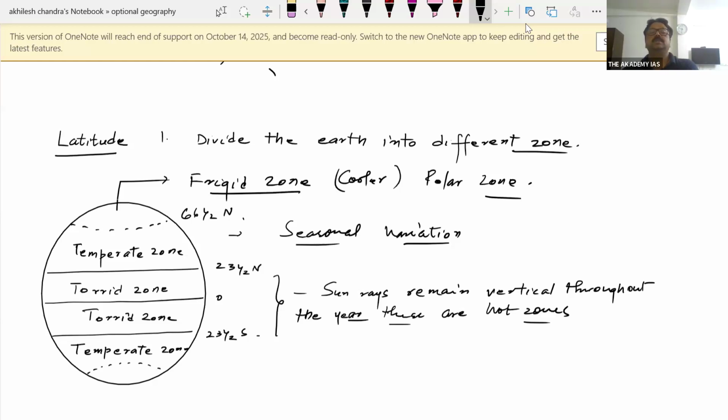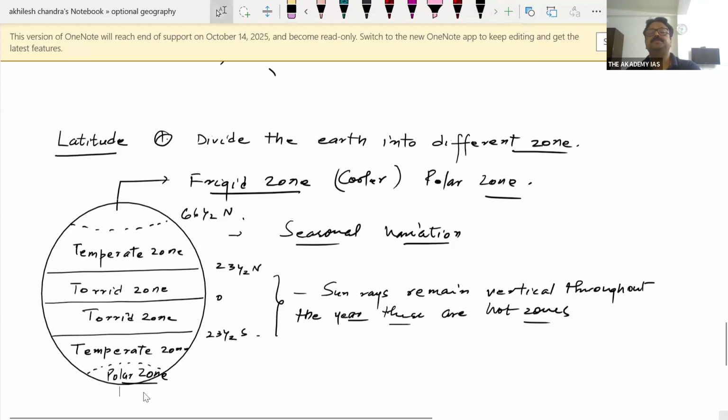Okay. So first thing, we divide the earth into different heat zones on the very basis of these latitudes, and they are as follows. Here also we have polar zone or frigid zone between Antarctic Circle and South Pole.